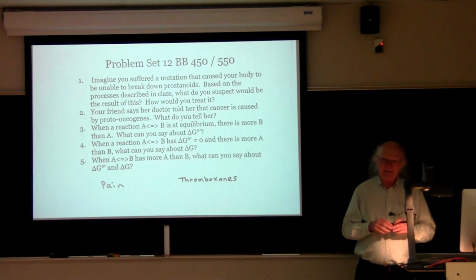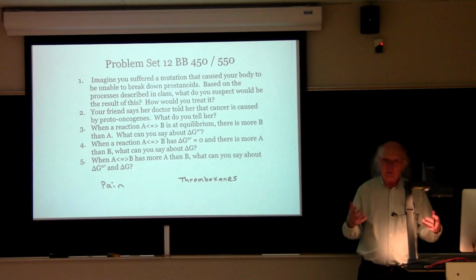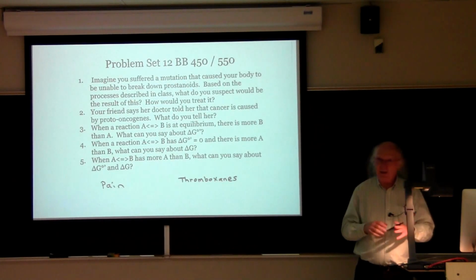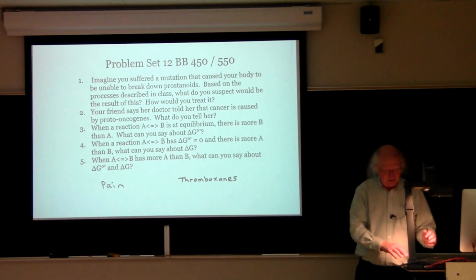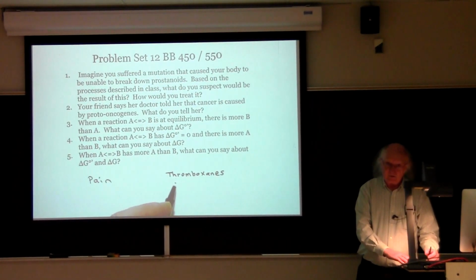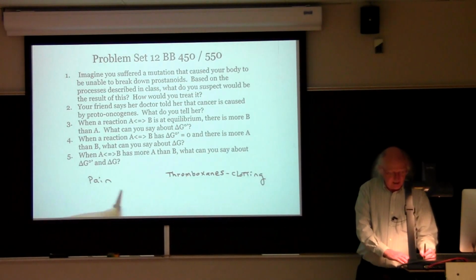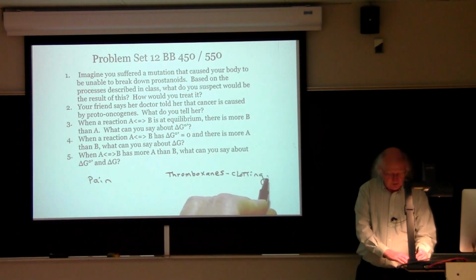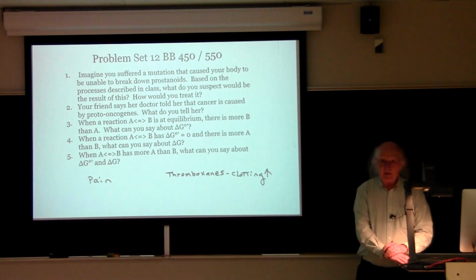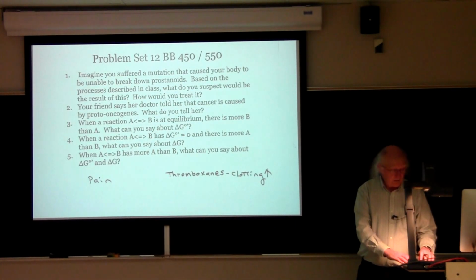With respect to thromboxanes, prostanoids are the precursors of them. One would expect that if one had stabler prostanoids, then one would be producing considerably more thromboxanes. This would probably be fairly detrimental to the individuals because thromboxanes are involved in the process of blood clotting. So increases in the amount of thromboxanes would cause a pretty significant increase in the amount of blood clotting, and that could pose a problem for things like stroke or heart attack.